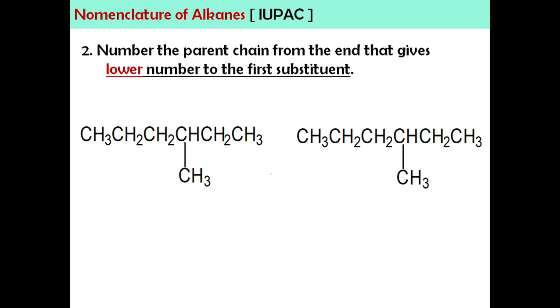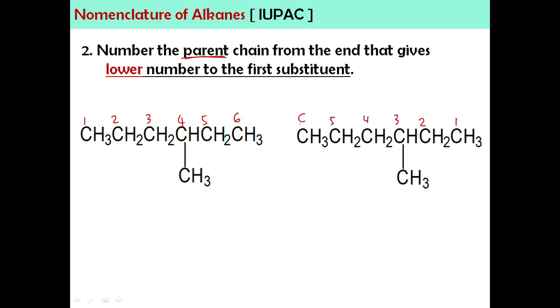Okay, yang kedua, we're going to number the parent chain. Okay, that's why the first step is always parent. Okay, lepas dah dapat parent chain, kita akan bagi nombor. So, numbering, okay, numbering boleh bermula daripada mana-mana hujung. Okay, kita dah go through isomer punya contoh pun saya dah pernah explain, kita boleh kira nombor satu daripada kanan ataupun kiri, mana-mana boleh. Okay, so let's say this is the parent chain yang straight ini. So, I can count from here. If I count from here, I'm going to get 1, 2, 3, 4, 5, 6 carbon. Okay, for this one, if I count from this end, 1, 2, 3, 4, 5, 6.